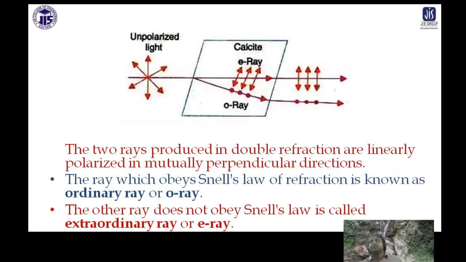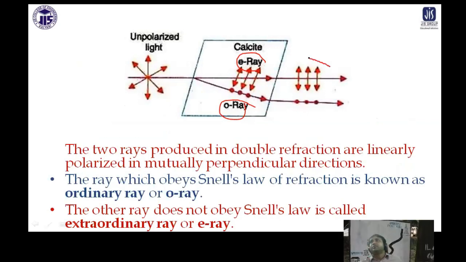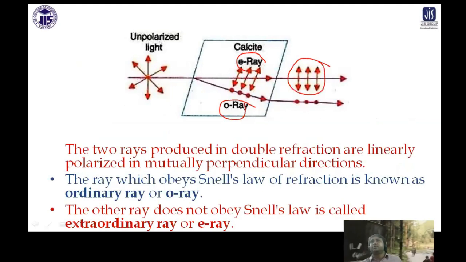So you can see unpolarized light is coming. This is a calcite crystal. So what is happening? It is dividing into components, one in the plane of the crystal and one perpendicular. Now they actually come out. These are two refracted beams. They come out differently, so inside the material, the velocity gets changed. One of them is called the E ray. The other one is called the O ray. Two rays are produced in double refraction.